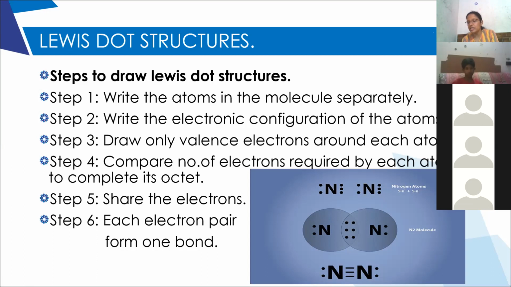Children, did you get this? Yes, ma'am. So, first you have to write the atoms of the molecule separately. Second, write the electronic configuration of each atom. And then draw the number of valence electrons around each atom. And then share the electrons.